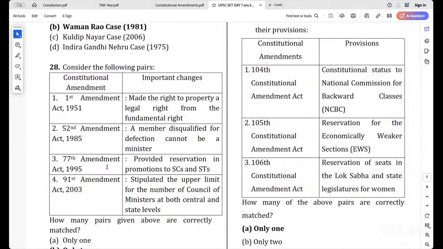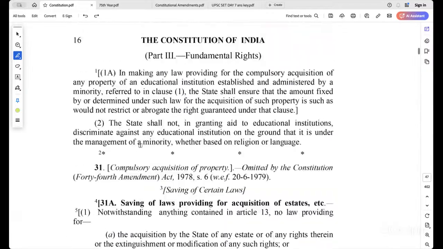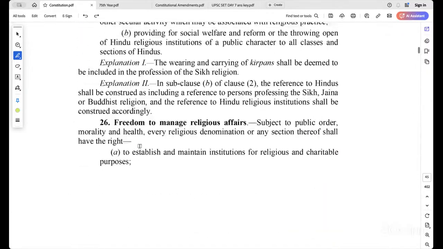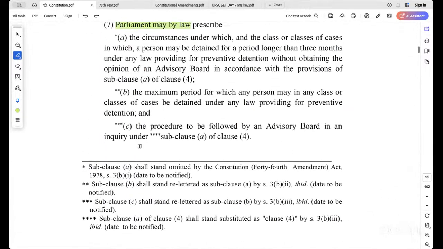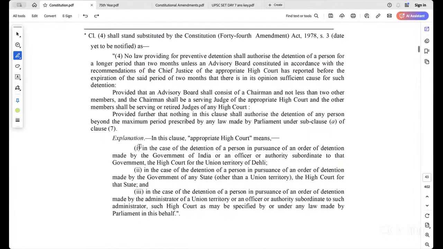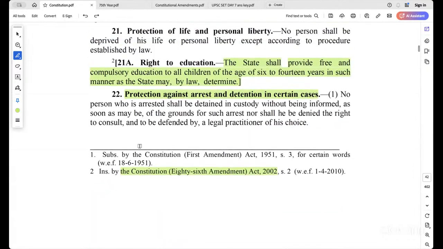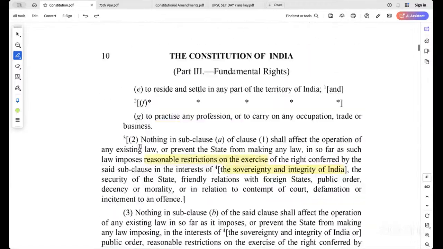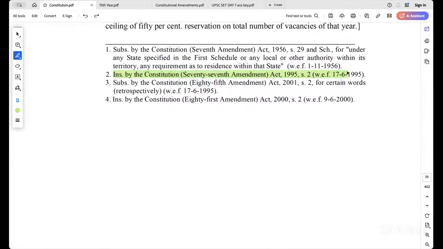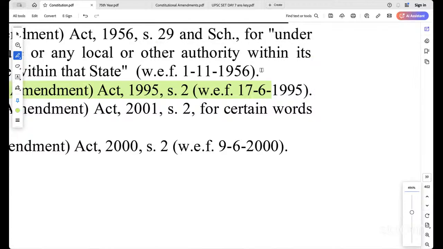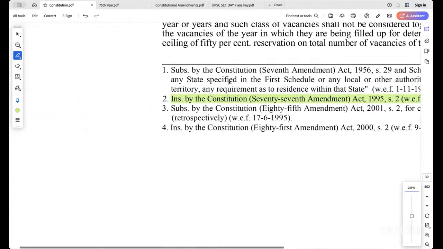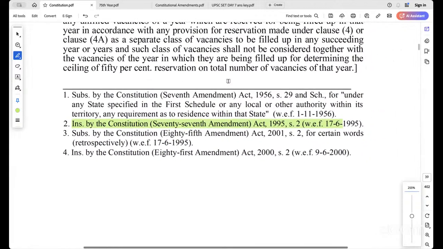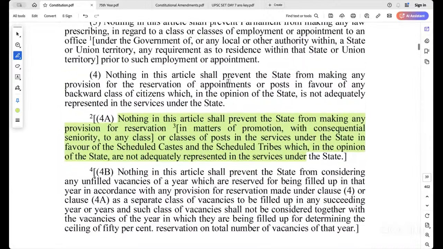Okay. Then the 77th Amendment Act provided reservation in promotions to SCs and STs. Second one, right?